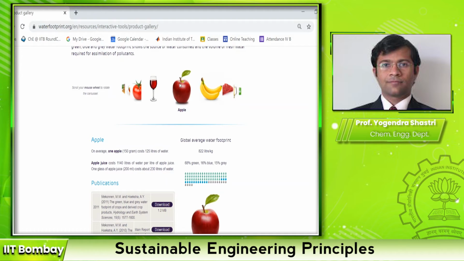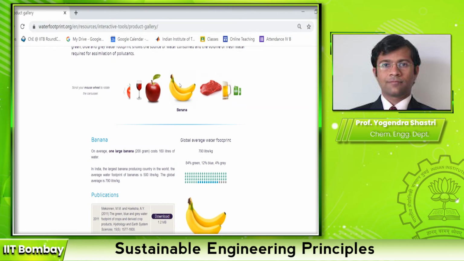Now this obviously is not the water contained in apple, but it's the direct as well as indirect water. And you will see the distinction between the distribution of the total water between green, blue and gray. This concept we will see subsequently when we look at the method of water footprint calculation. So similarly, they have given a water footprint for some representative products here.